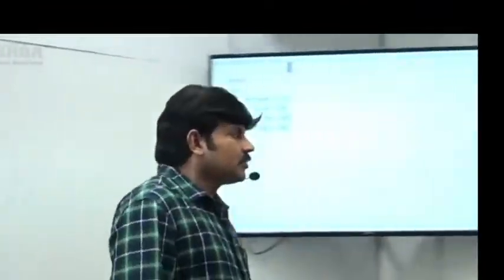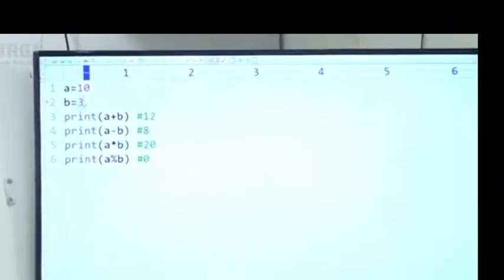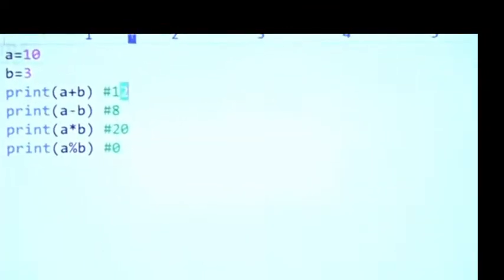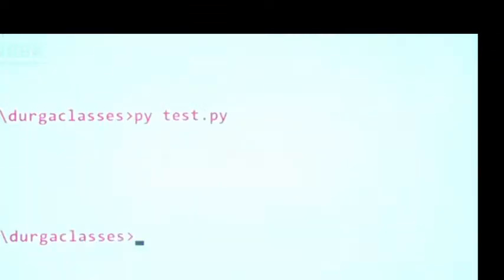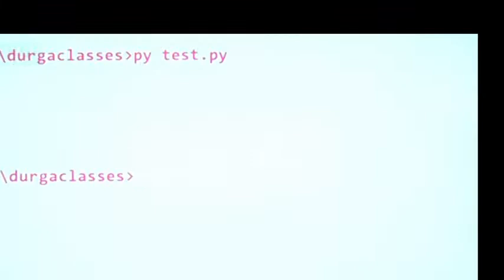Have a look once. Suppose the B value is 3, sir. If the B value is 3, then 10 plus B is 13. Next, 10 minus 3 means 7. Next, 10 into 3 means 30. Next, 10 percentage B means 10 by 3, and the remainder is 1, like I have to get. Sir, can you please observe? 13, 7, 30, 1. Okay, like we are getting the answer.